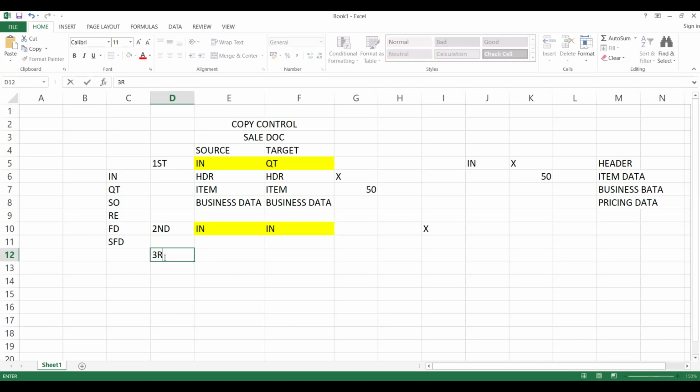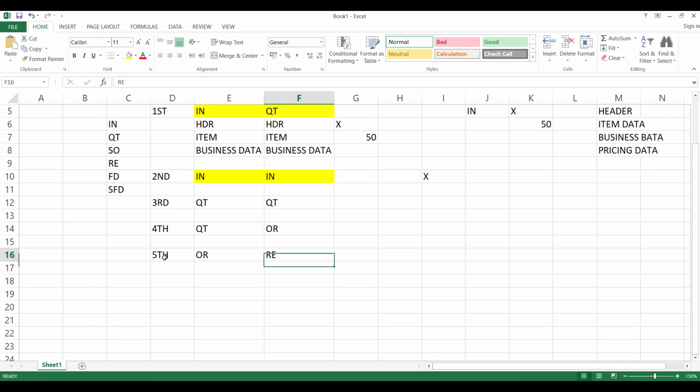Third, it should be quotation to quotation, and fourth, quotation to order. All these are sales documents, right? There is no delivery, there is no billing. That's why we're discussing them here. And fifth, order to return order. With reference to an order, if I am copying a return sales document, that we will call a return, or credit memo request. That is also possible.